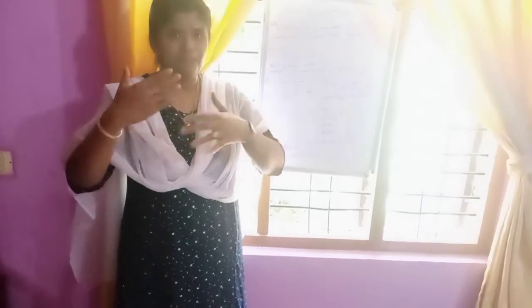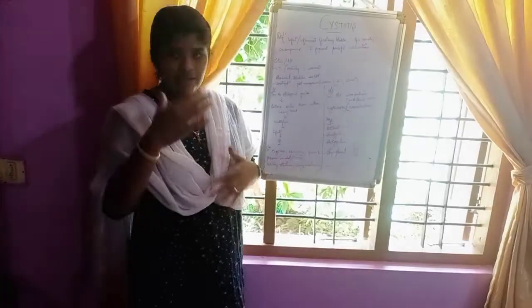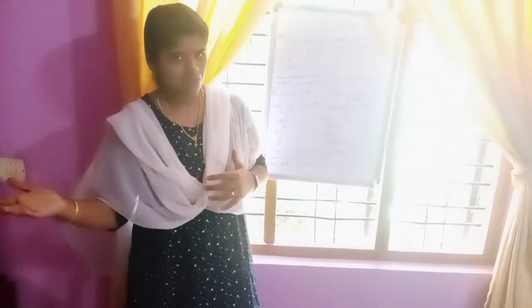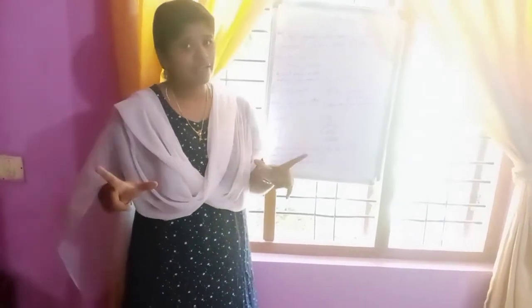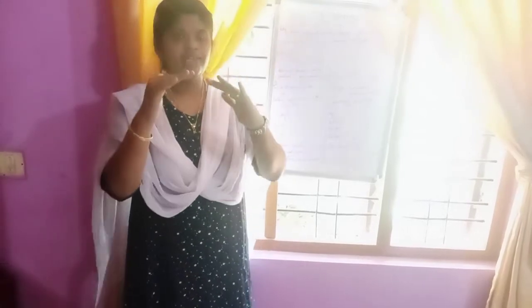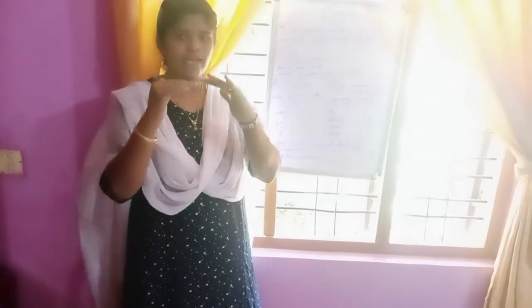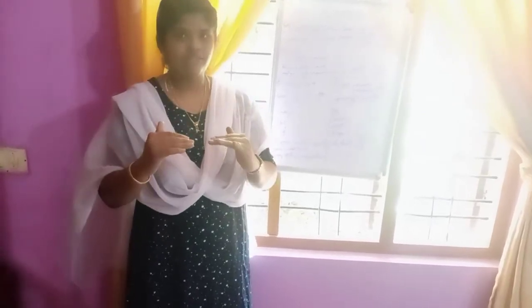It gets multiplied and infection occurs, and that can lead to signs and symptoms. So pathophysiology is clear: due to etiological factor, bacteria enters the urinary tract through the urethra, multiplies, causes the infection, and ends up in signs and symptoms.